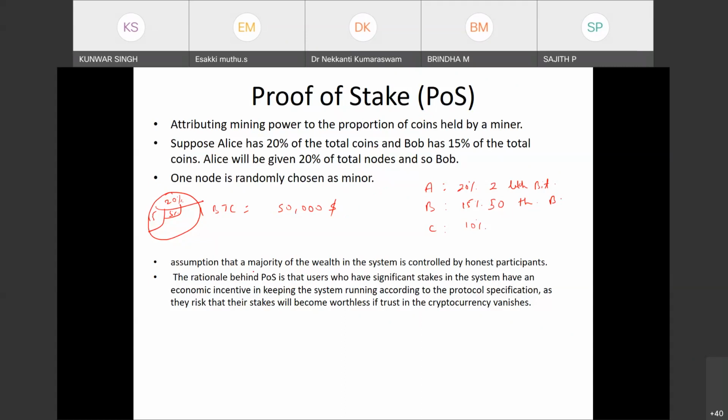The assumption is that the majority of the wealth in the system is controlled by honest participants. The rationale behind proof of stake is that users who have significant stakes in the system have an economic incentive to keep the system running according to the protocol specification, as they risk that their stakes will become worthless if trust in the cryptocurrency vanishes.